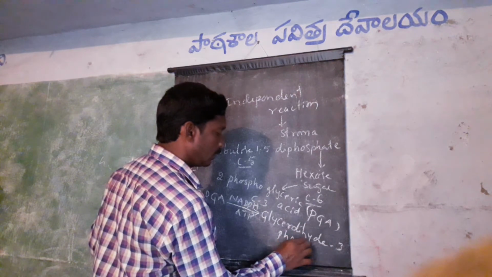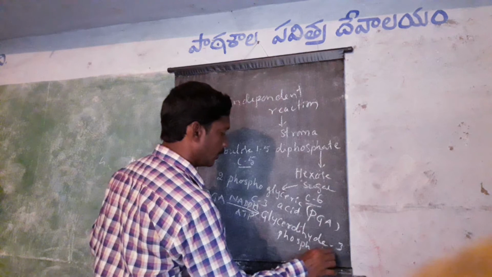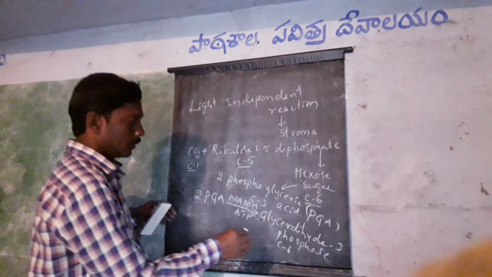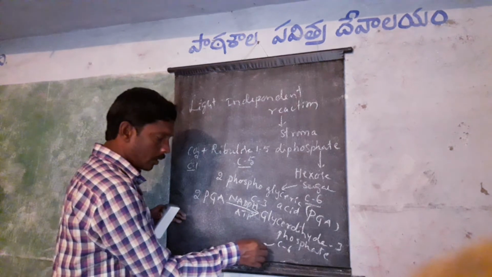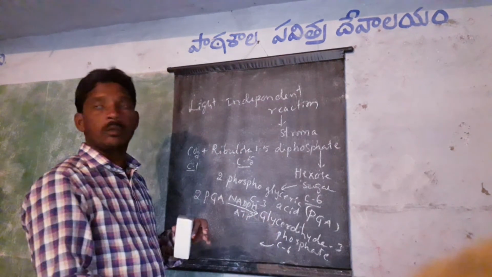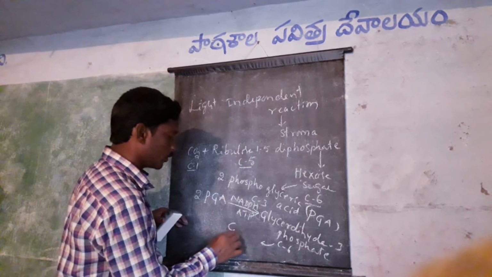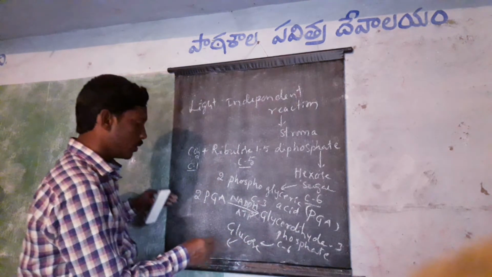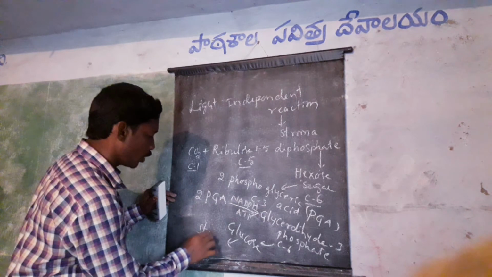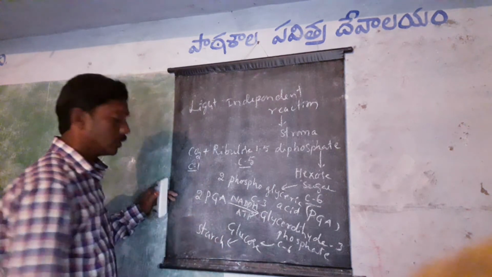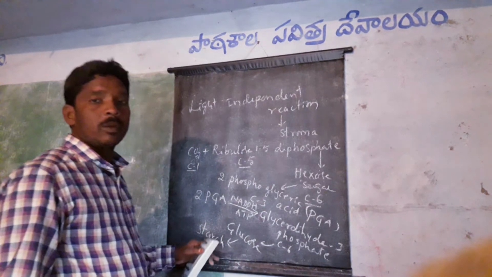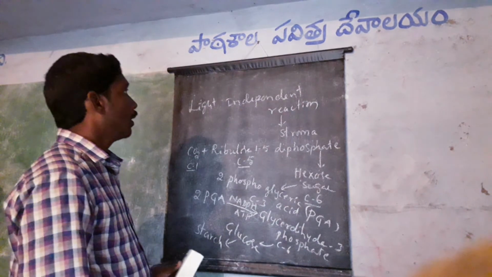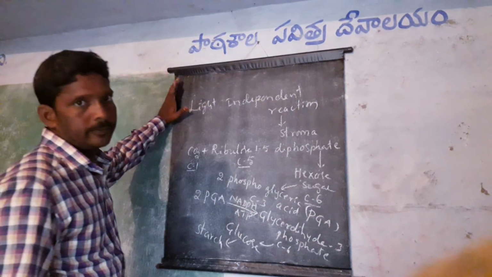Glyceraldehyde 3-phosphate forms glucose, and glucose next goes on to form starch. This is the carbon fixation, light independent reaction, the Melvin Calvin cycle.